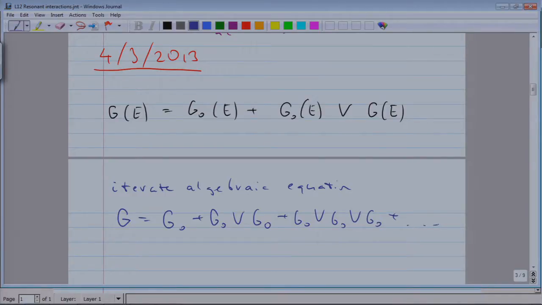I think you got the idea. It's almost like a geometric series. Well, a geometric series with operators, but this is already sort of a hint. Geometric series can be summed up to infinity rather easily.